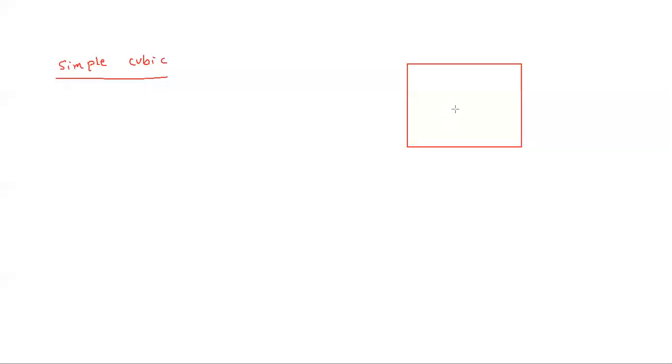Let me draw the pattern of a simple cubic structure. Cubic basically means it is a cube. So this is a simple cube, or you can say it is basically a lattice.